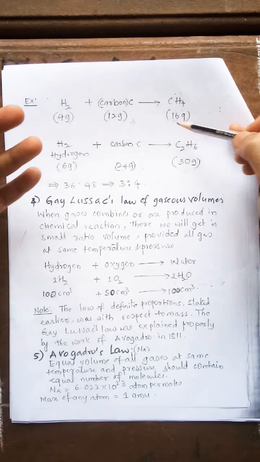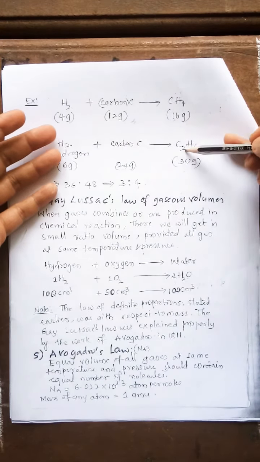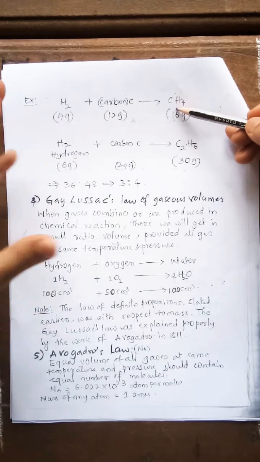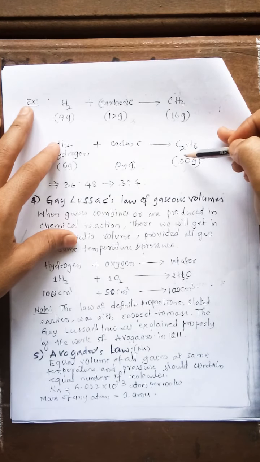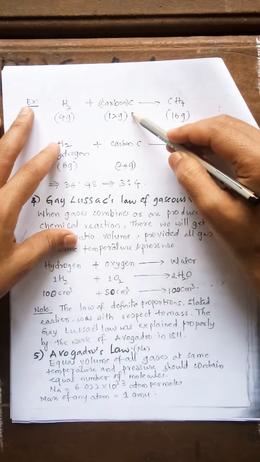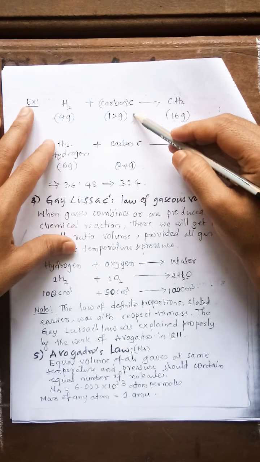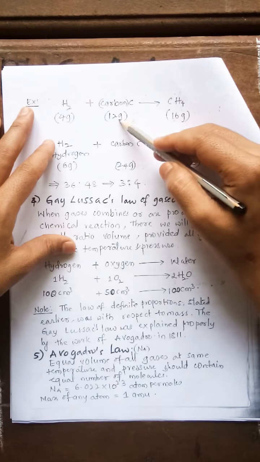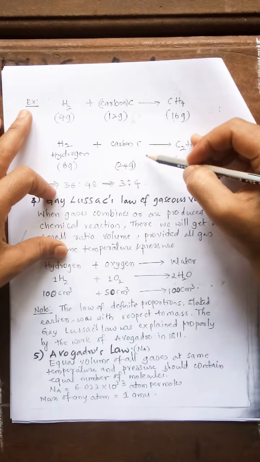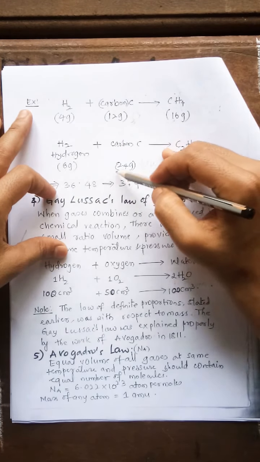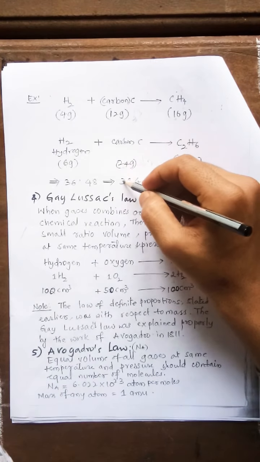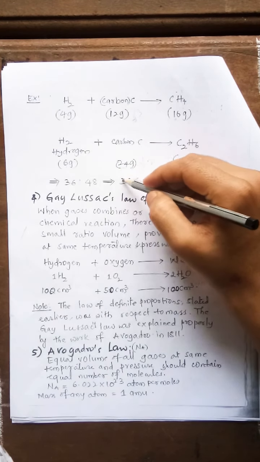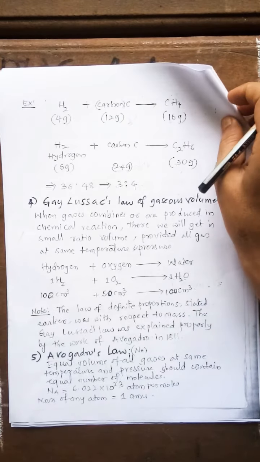Multiplicity will be there. The reactant is the same, but the possible compounds formed are different, that is CH4 and C2H6. That's what I have taken here. It is multiplied by 3, then it will be 36, and then multiplied by 2, it will be 48. Then the ratio is 3:4.